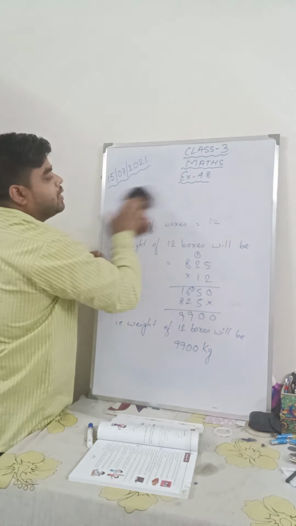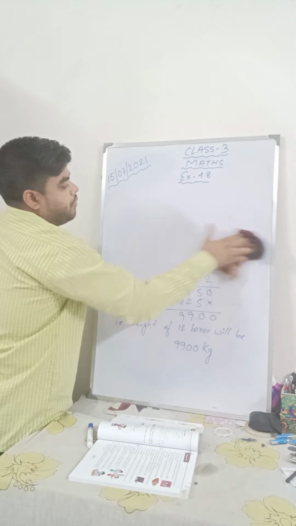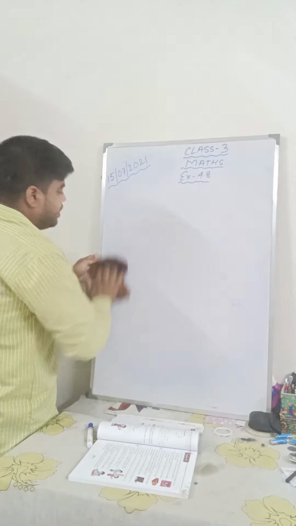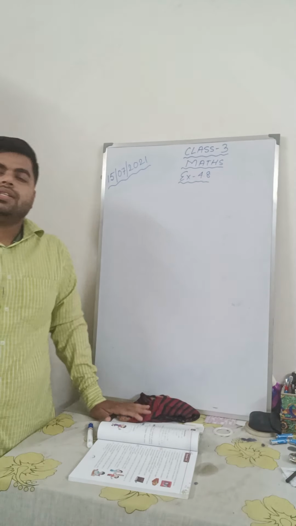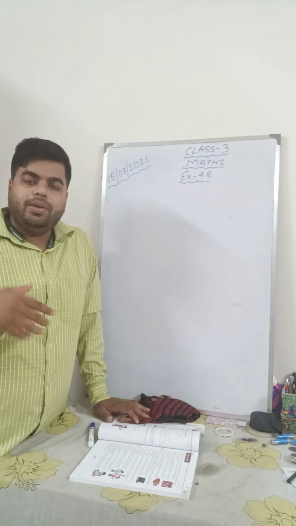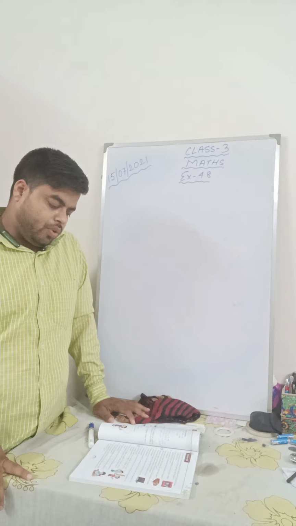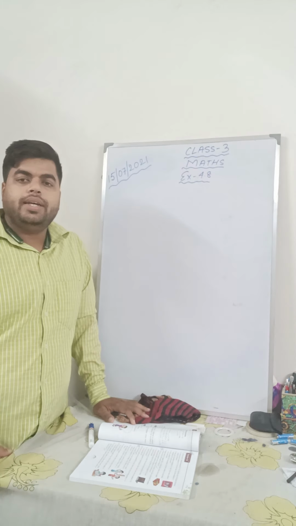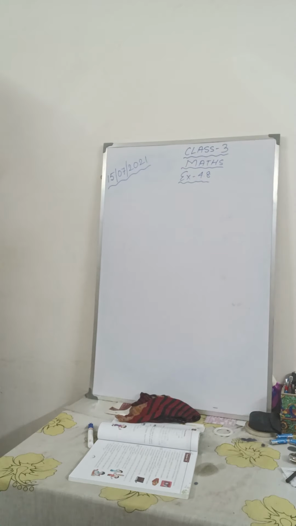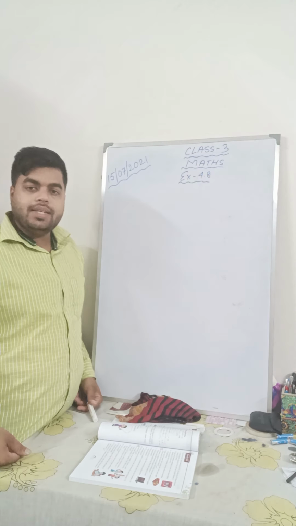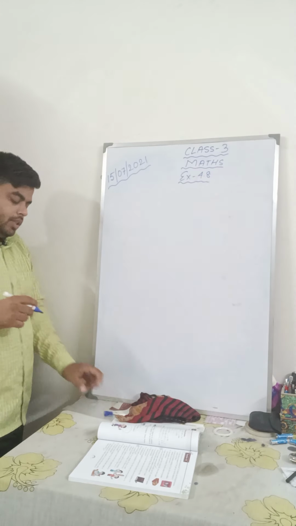You see the thing in each and every sum, almost the statement or the question is same. Only the figures are different and they have spoken about different things. Like you see in question number 8, there are 24 hours in a day. So what will be the number of hours in the month of January? So first you have to find out in the month of January how many days are there. In January there are 31 days.